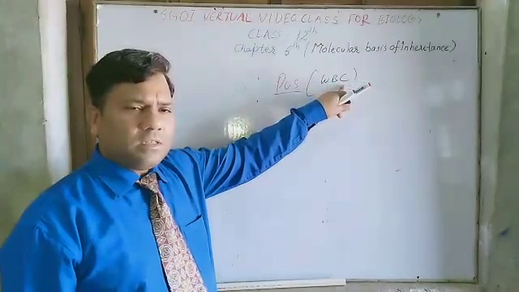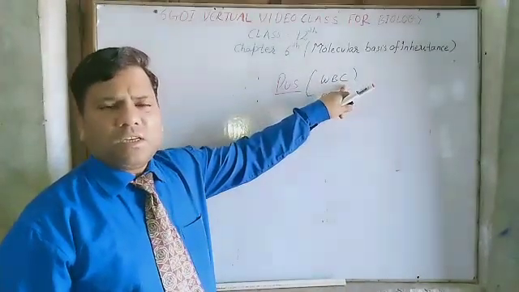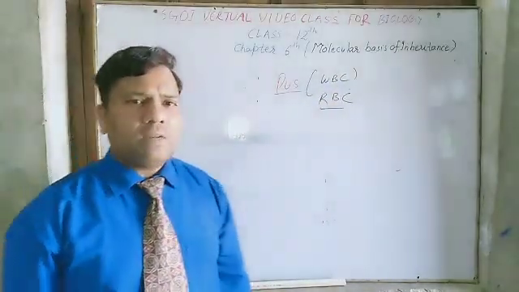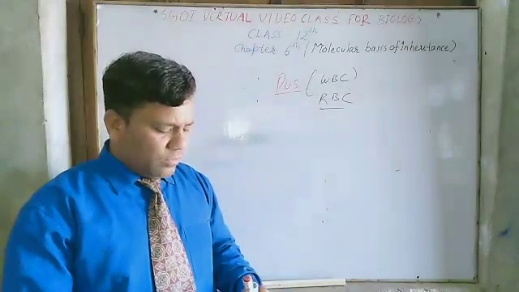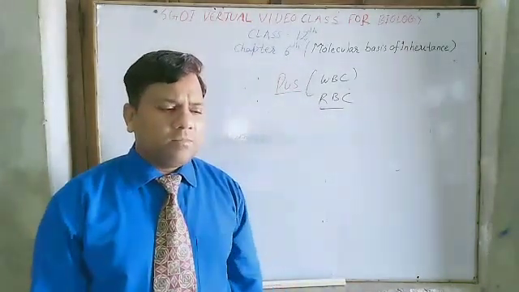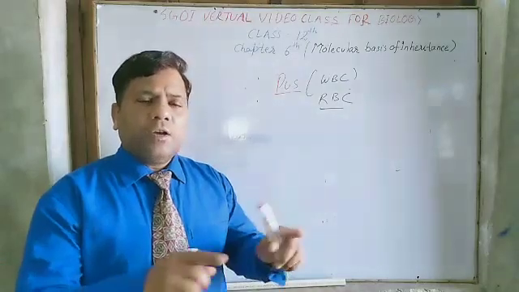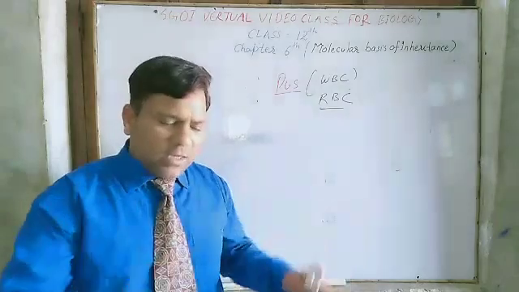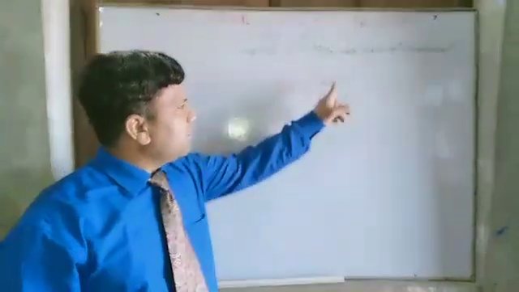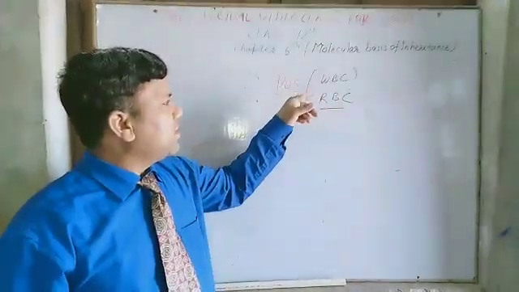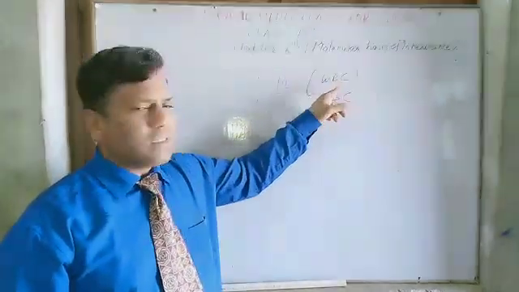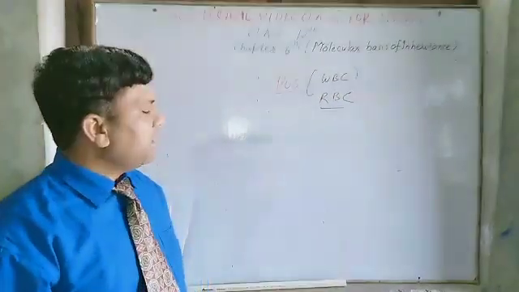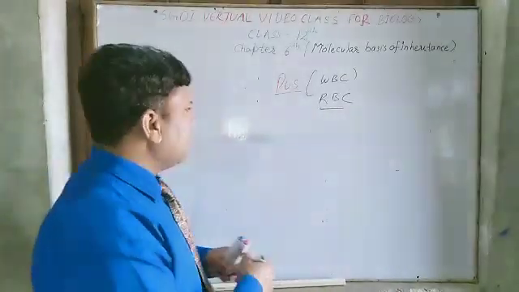WBC, white blood corpuscles. Actually, these cells are phagocytic in nature, and these are the major cells which have an important role in our immune system. As you all know, when a person is wounded, many yellowish white colored substances are located around the wounds. This is nothing but WBC. So it is called pus cell. WBC is also called pus cell. So Frederick Miescher obtained DNA from the WBC pus cell and named it nuclein.